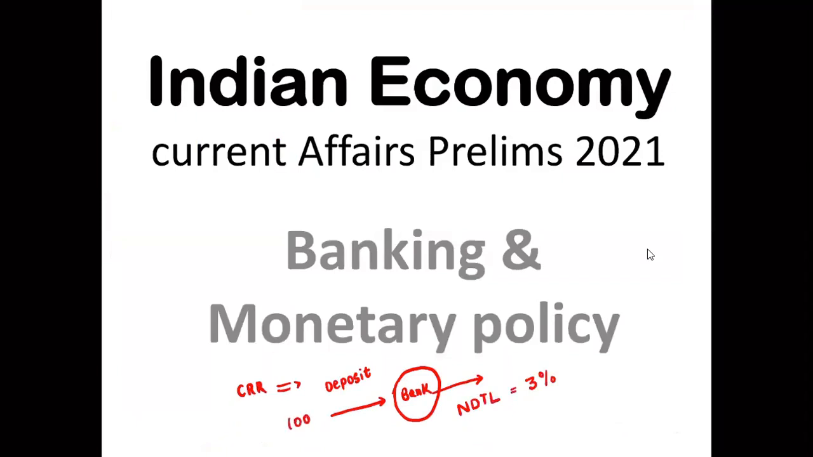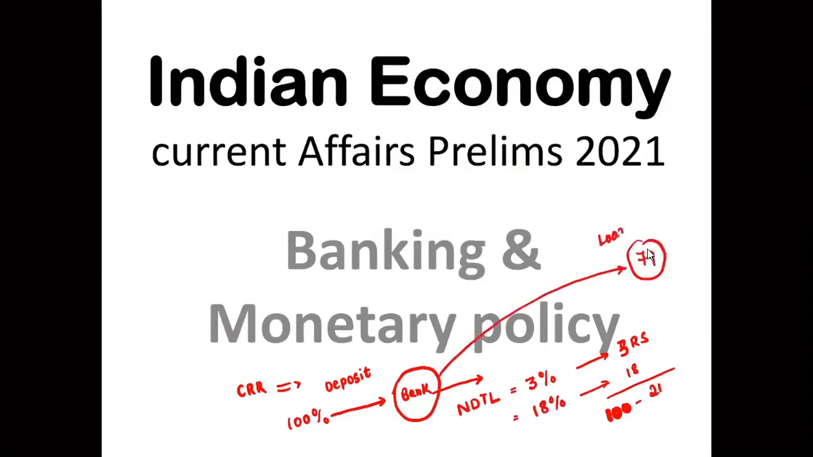If 100 rupees is deposited, 3% is kept in CRR form, that means 3 rupees, and 18% is kept in SLR form, that is 18 rupees. So total 100 minus 21, so 79 rupees the bank can lend as loan. Okay, this was the situation. If the CRR increases, more money has to be kept with the bank, right? This is how normal CRR and SLR work, but in the CRR exemption